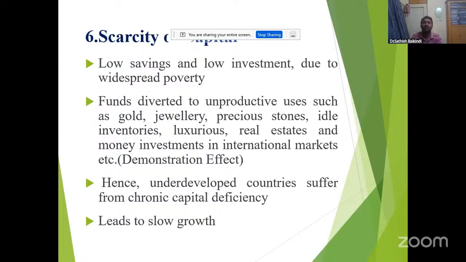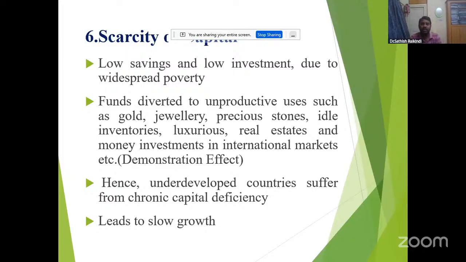They don't have capital, they have only labor in hand. That's why they produce labor-intensive goods rather than capital-intensive goods. So scarcity of capital leads to slow growth in the economy. They are not providing infrastructure, plants, machinery and so on. Why? Because they don't have capital. They are using outdated and old techniques only.